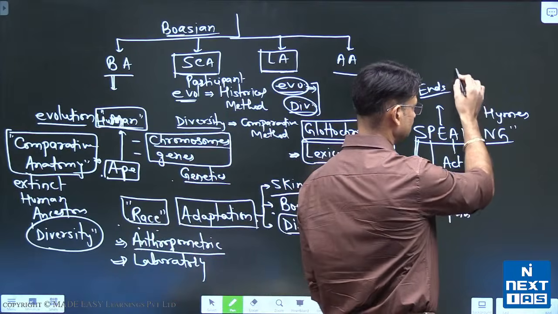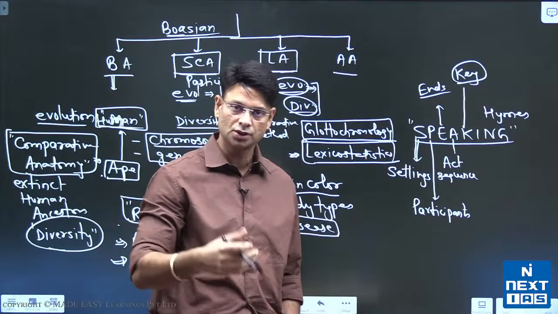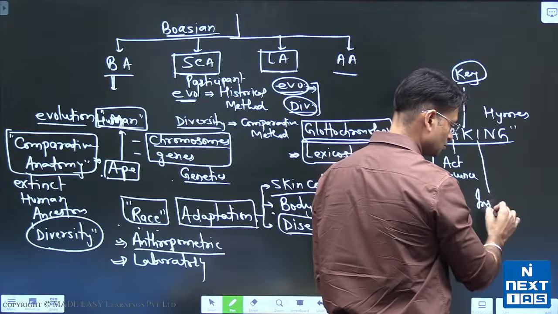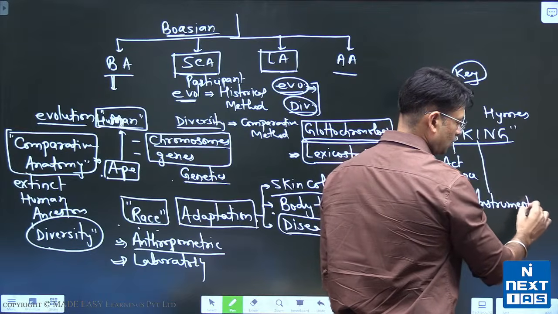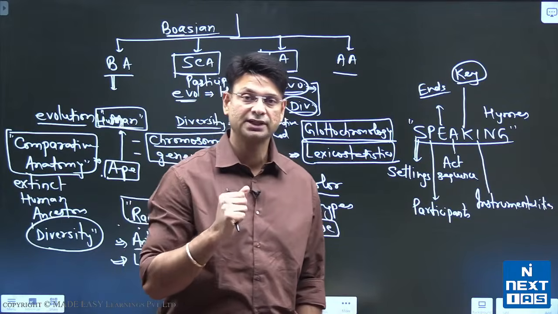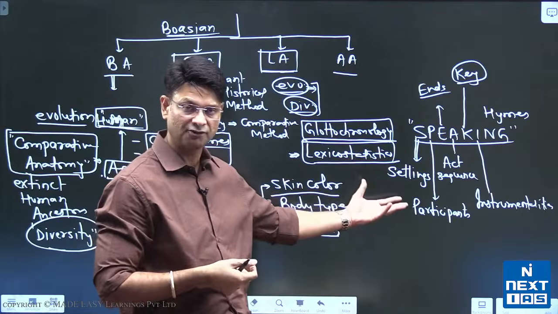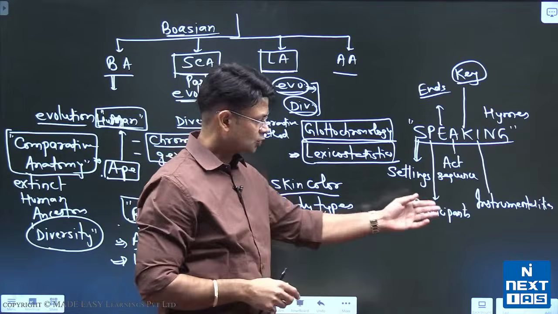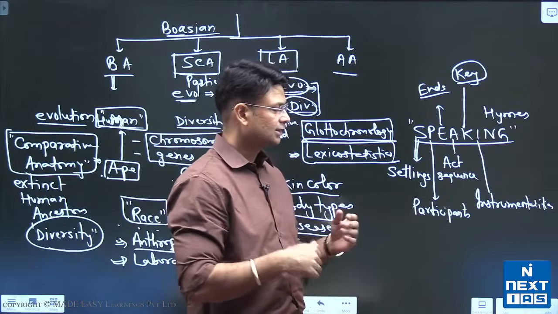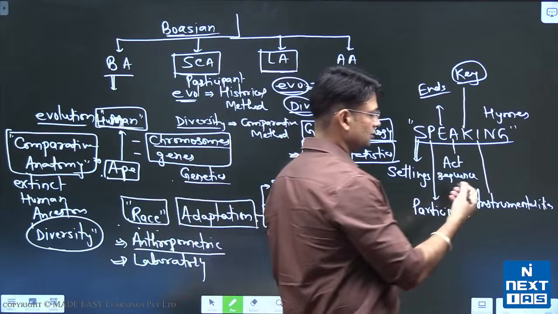K means key. Key means the tone in which we are talking. So we are talking in a very warm tone, in a very motivating tone. I means instrumentalities. Instrumentalities means what are the mediums through which we are communicating. So we are communicating through verbal means as well as through some diagrams, some graphics and some written words. So these are the instrumentalities. Some of you who are watching online, through the mobile phone or laptop, that is also instrumentality.